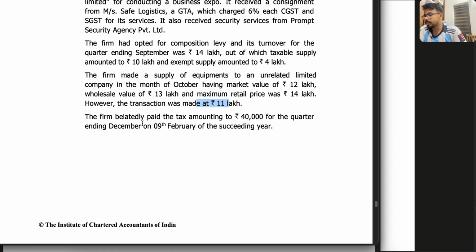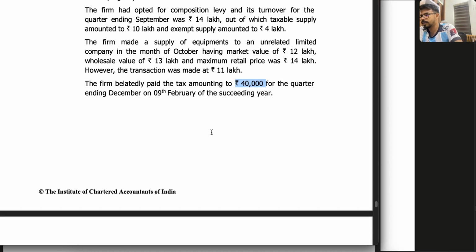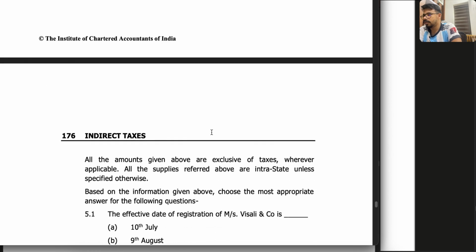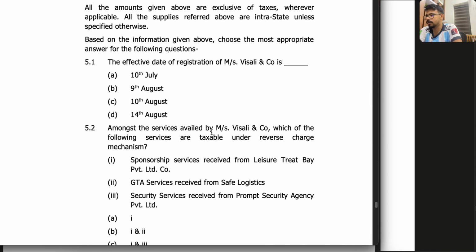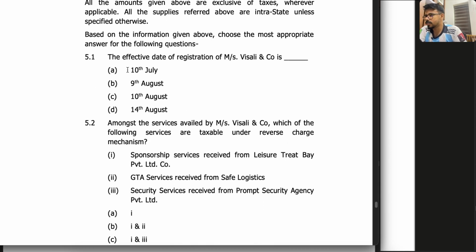The firm belatedly paid the tax amounting to 40,000 for the quarter ending December on 9th February of the succeeding year. All the amounts are exclusive of taxes. Now you have to do these options. Okay, I told you the first question will be effective date of registration.